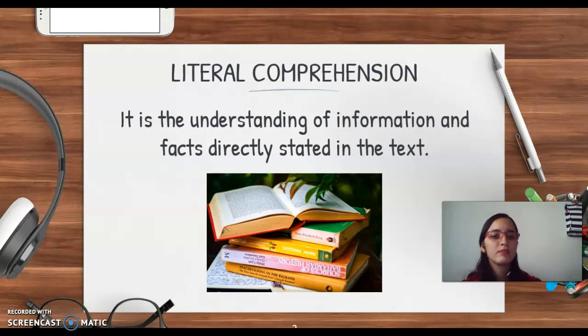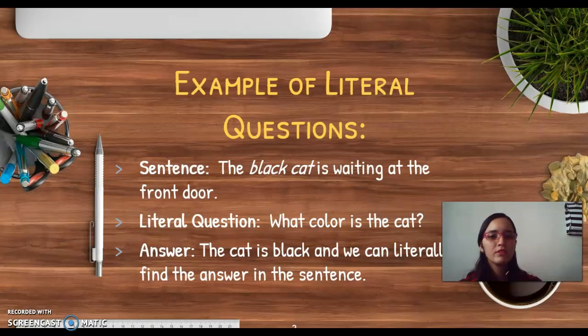In this case, it is important for you to take into account keywords, the skimming, and the scanning process. I'm going to talk about that. First, let me show you an example of a literary question.